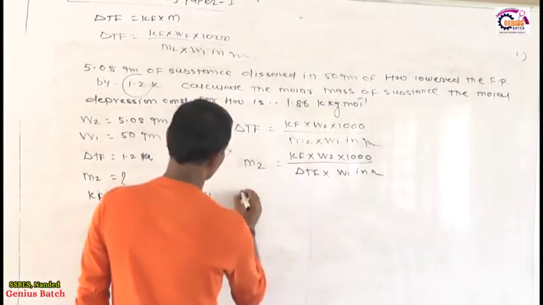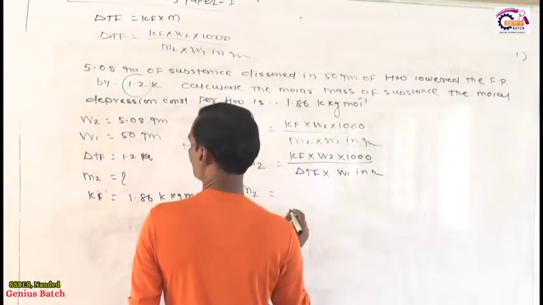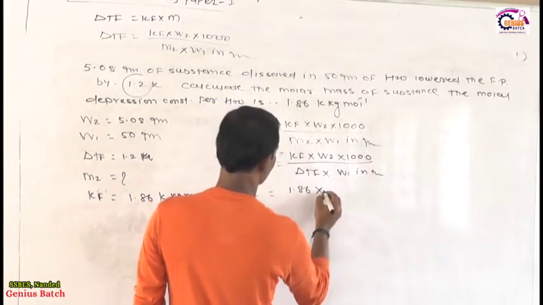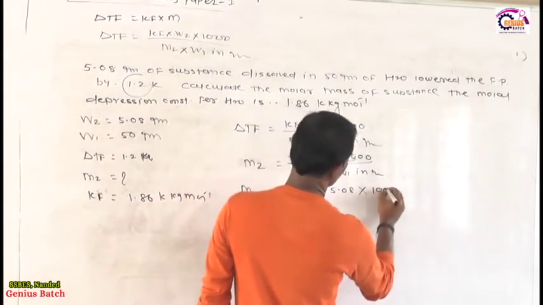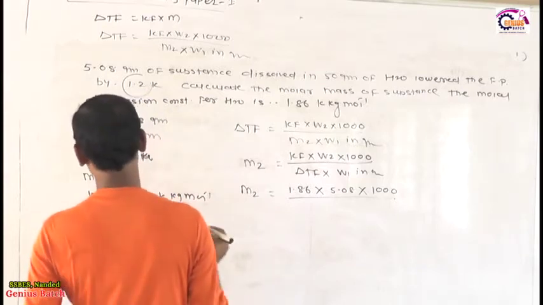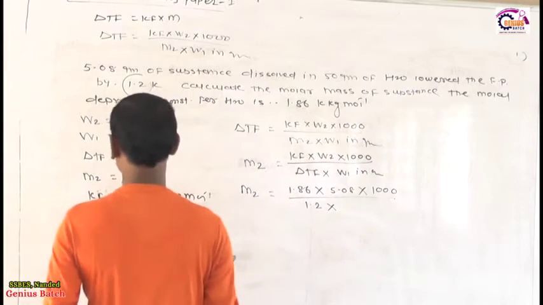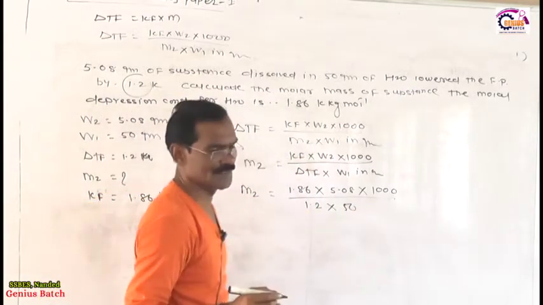So M2 is equal to 1.86 into 5.08 into 1000 divided by 1.2 into 50, because W1 is required in gram.